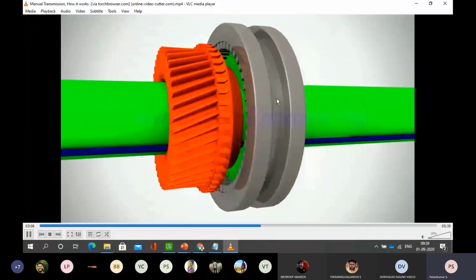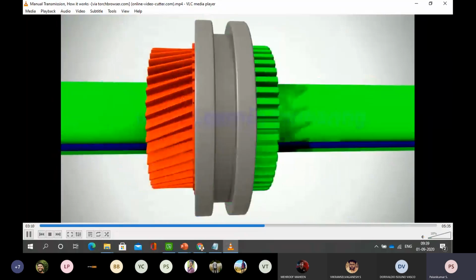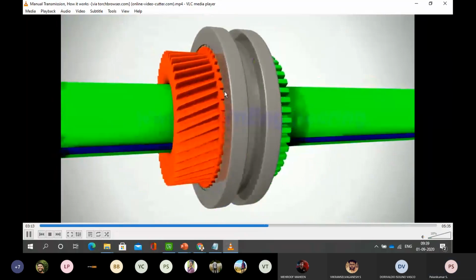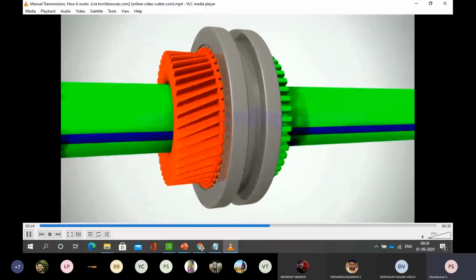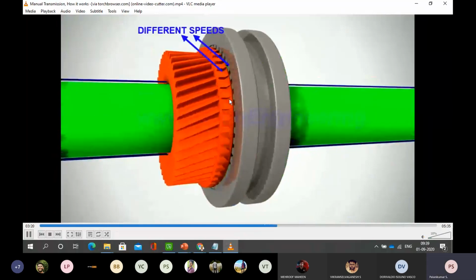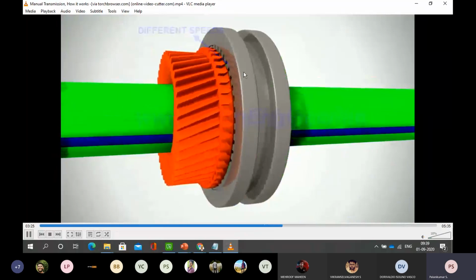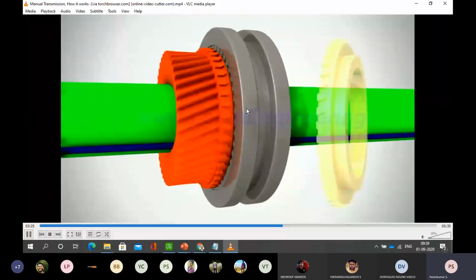By that, whichever gear is loosely connected, I am able to make it very tightly connected by means of this sleeve movement. If you are able to see the different speeds, the red part and the sleeve are rotating at different speeds.